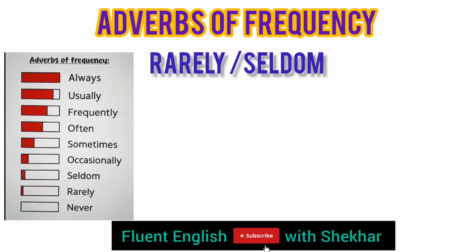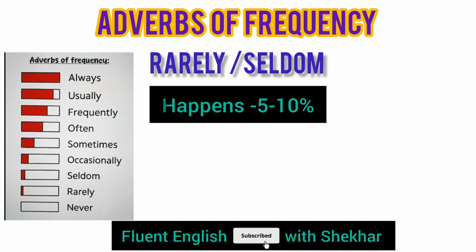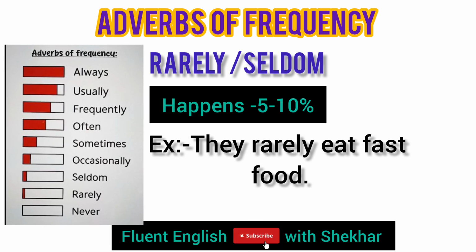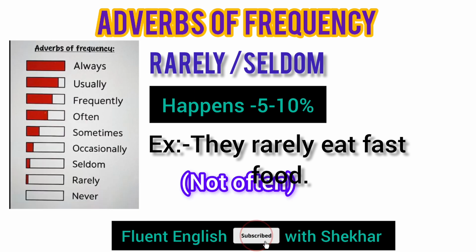Next one, rarely or seldom. That happens 5 to 10%. For example, they rarely eat fast food. It means not often. That is 5 to 10%.